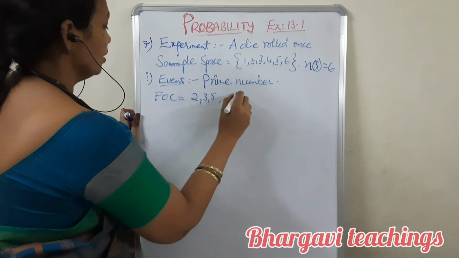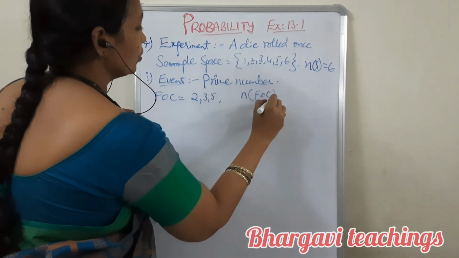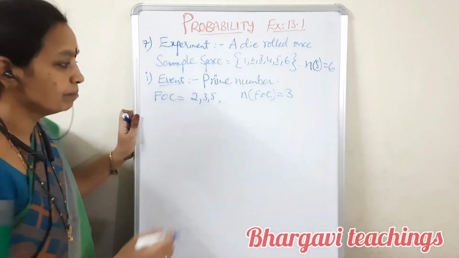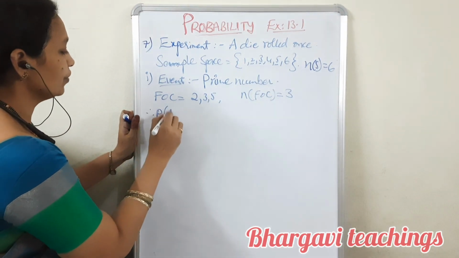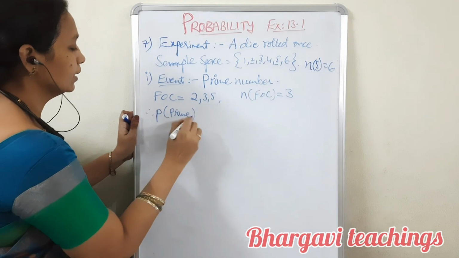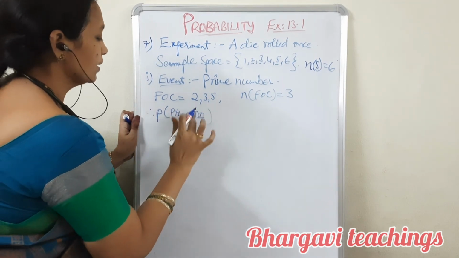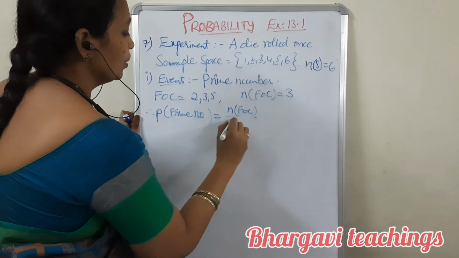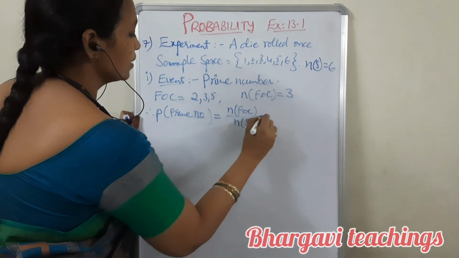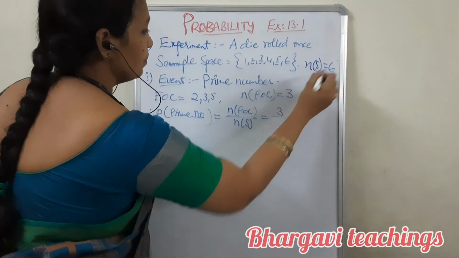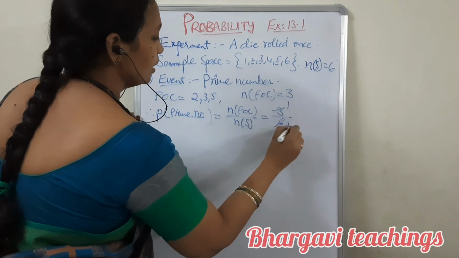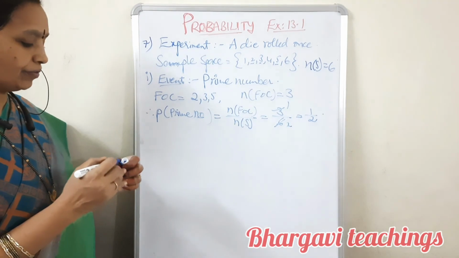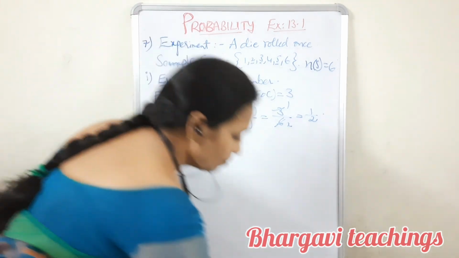So the number of favorable outcomes is 3. Therefore the probability of getting a prime number is equal to number of favorable outcomes by total number of possible outcomes, that is 3 by 6. It's nothing but 1 by 2. 1 by 2 is the probability of getting a prime number.